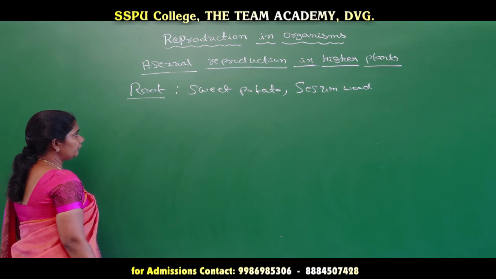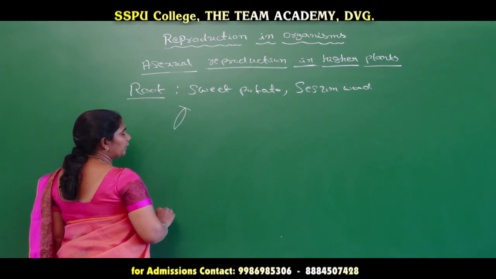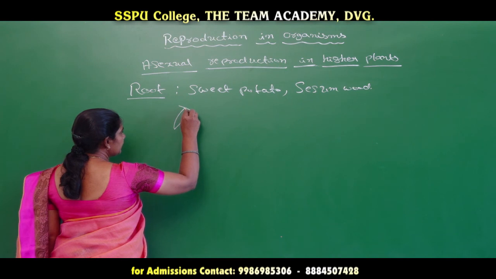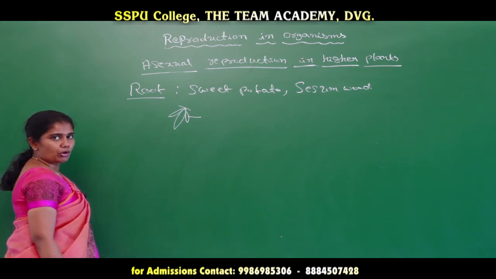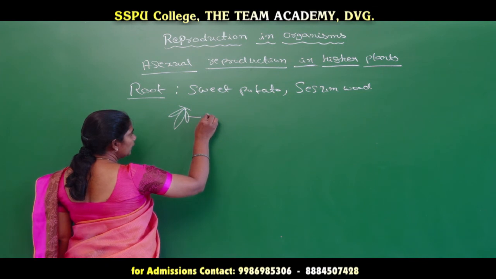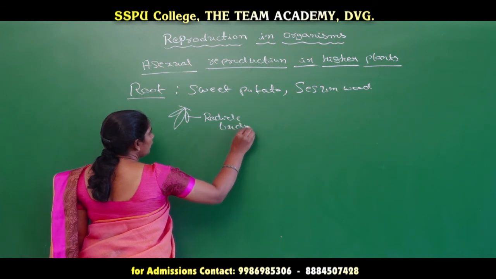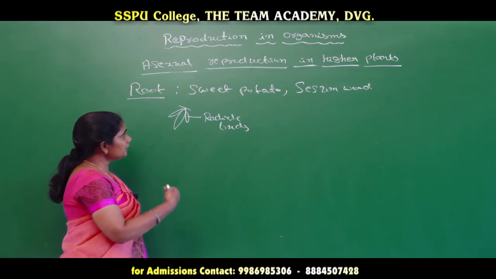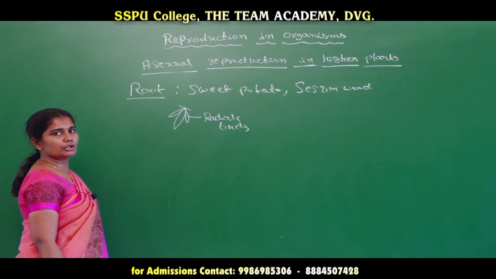When we take a sweet potato, this particular root, which is the structure formed by the radical, is going to produce small outgrowths which are nothing but radical buds. If we separate these radical buds and sow them in new soil, then they are going to give rise to new plants. So radical buds of the roots of sweet potato are able to produce new plants. So this is one example of a root by which we can see the method of vegetative reproduction.